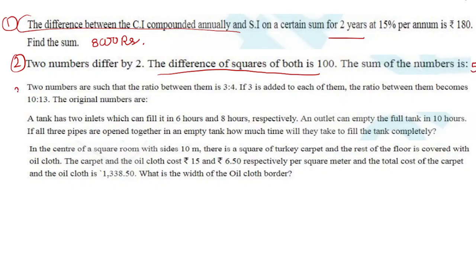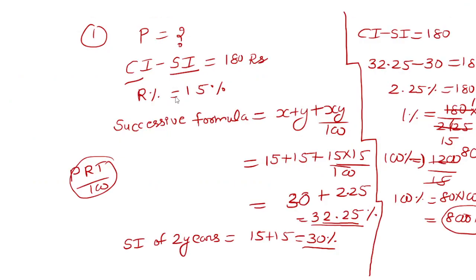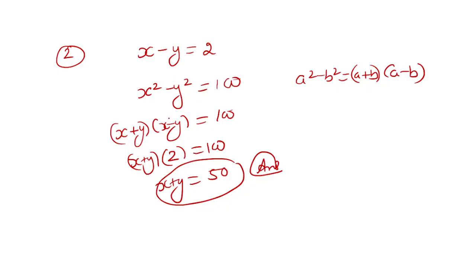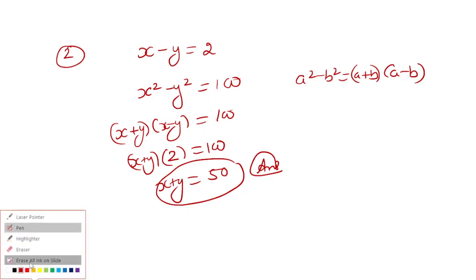Next question, question number 3. Two numbers are such that the ratio between them is 3:4. If 3 is added to each of them, the ratio between them becomes 10:13. The original numbers are? Okay, I don't have an extra page, so what I will do is erase it. So here we are doing the third question.